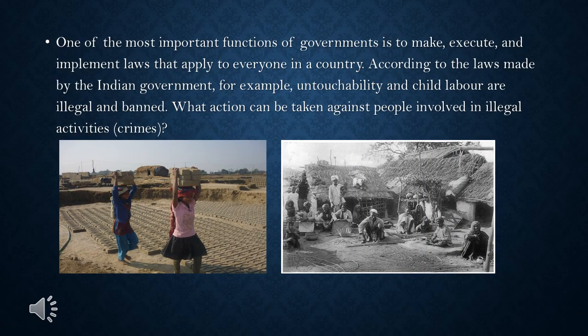Question number 4. One of the most important functions of governments is to make, execute, and implement laws that apply to everyone in a country. According to the laws made by the Indian government, for example, untouchability and child labor are illegal and banned. What action can be taken against people involved in illegal activities or crimes?